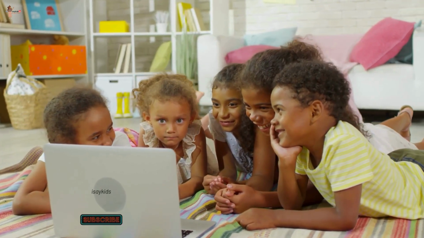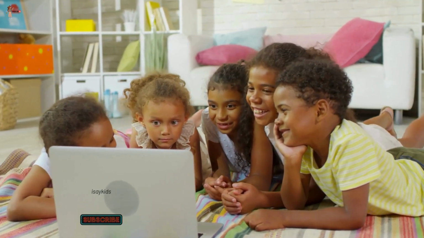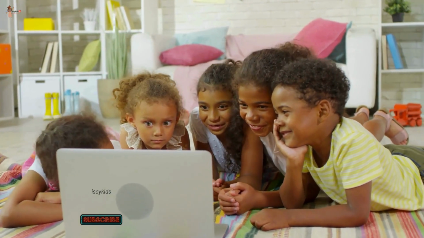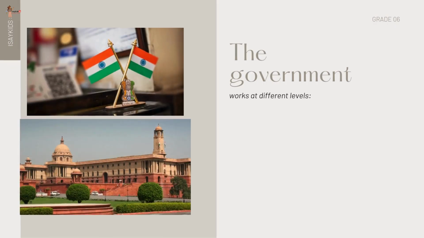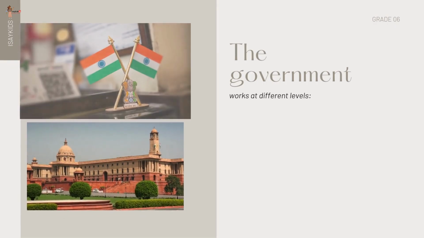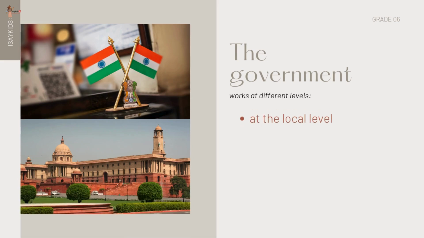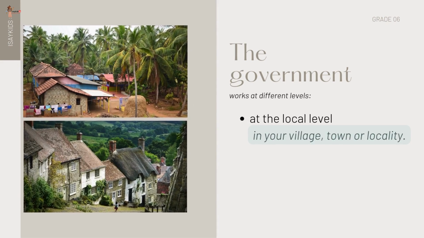Pretty interesting, isn't it? Let's make it more interesting with our next topic, which is levels of government. Now that you know that the government is responsible for so many different things, can you think of how it manages to do all these? The government works at different levels: at the local level, at the state level, and at the national level. Local level means in your village, town, or locality.